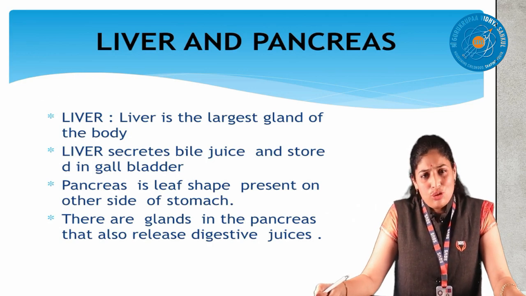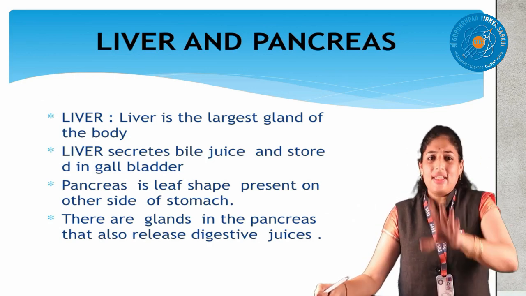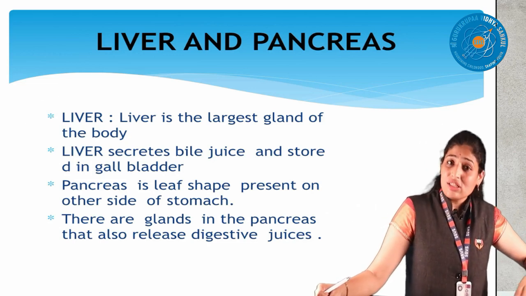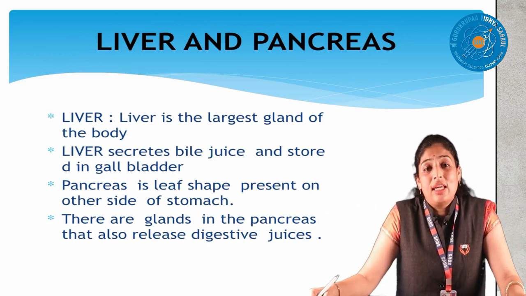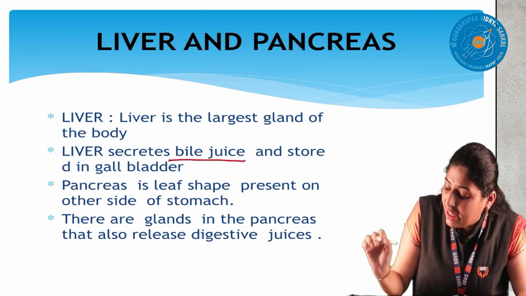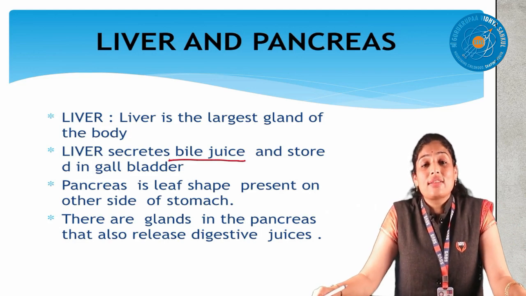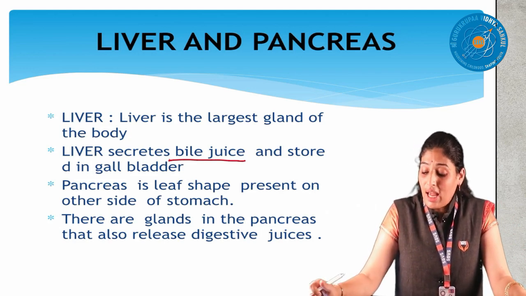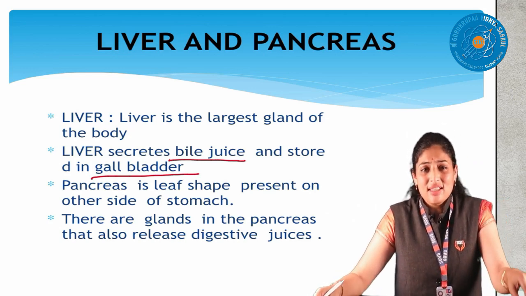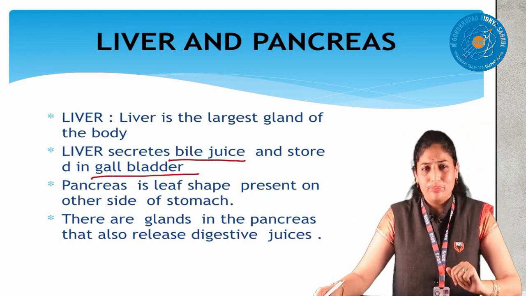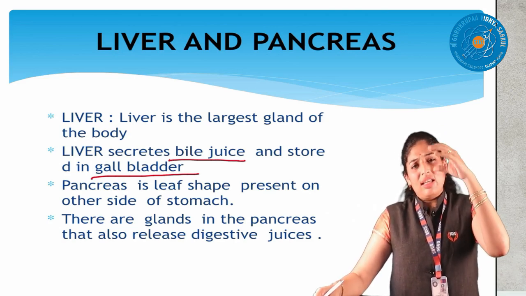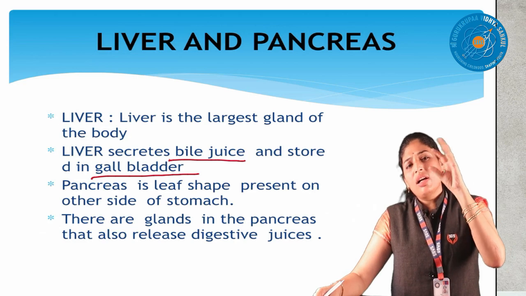The liver secretes juice. Yes, of course, I said all will secrete juice. Mouth secretes juice and stomach secretes juice. Then our intestine also secretes digestive juice. In the same way, even the liver also secretes juice. The juice name is bile juice. What is that juice? Bile juice. This bile juice is stored in the gall bladder. It means the liver has one small pouch. In that pouch, whatever bile juice the liver secretes is all stored in the gall bladder.